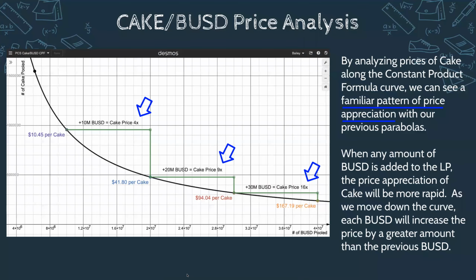Okay, and if we take a look at it, what I did was just kind of outline the rate of change. So if we go to that figure where we had that $10.45 per cake, and then we added 10 million BUSD, and that brought us to that $41.80.